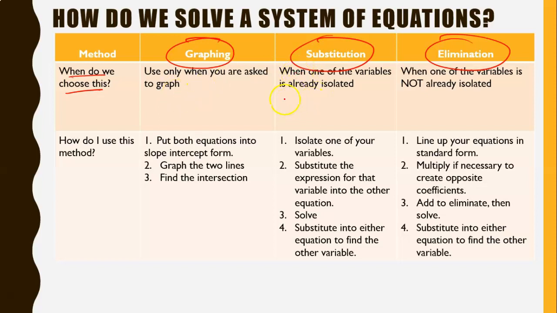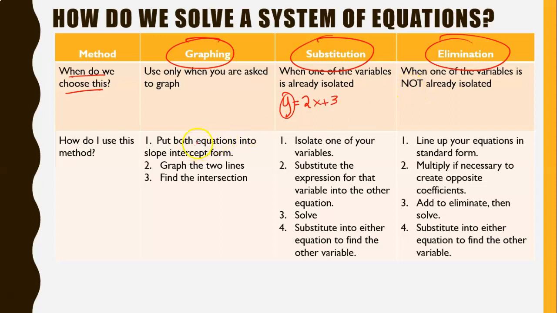Substitution, you should use when one of your variables is already isolated. Like if you have y equals 2x plus 3 and y is already isolated, that would be a good equation to use with substitution. I would use elimination when one of your variables is not already isolated, like when your equations are both in standard form.